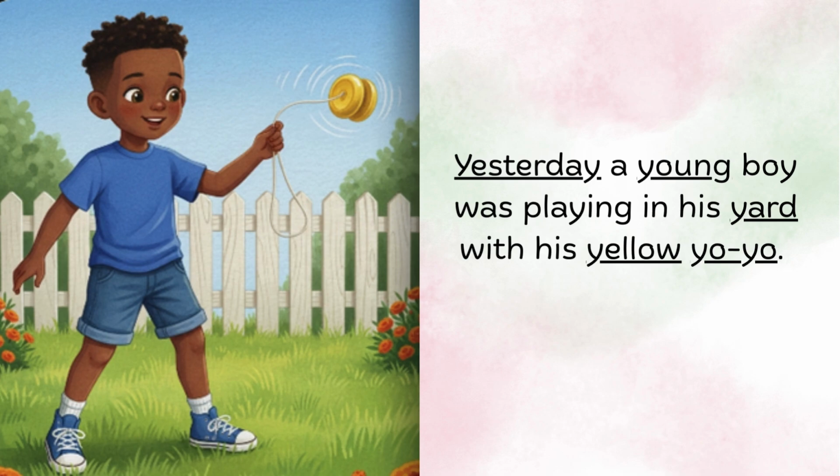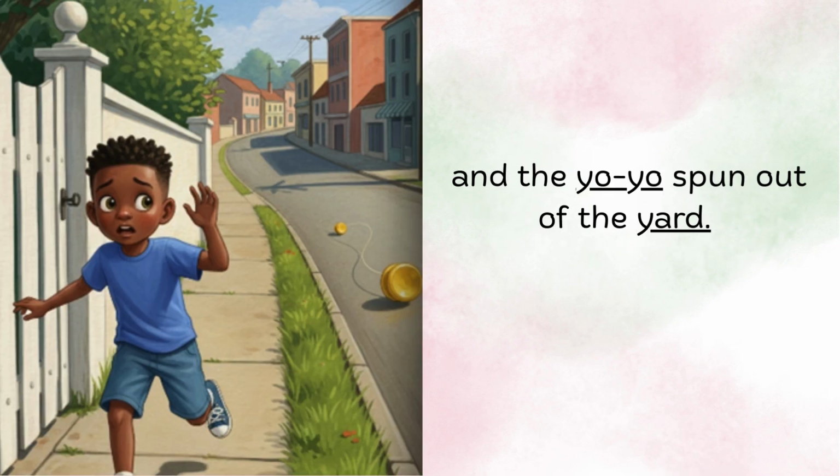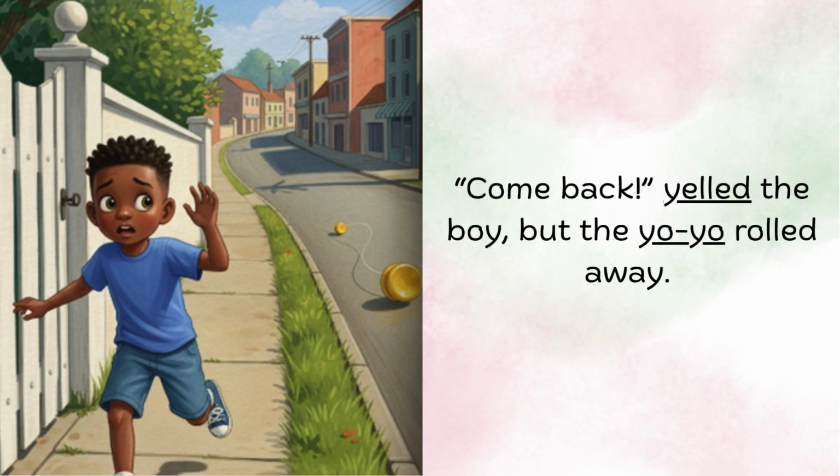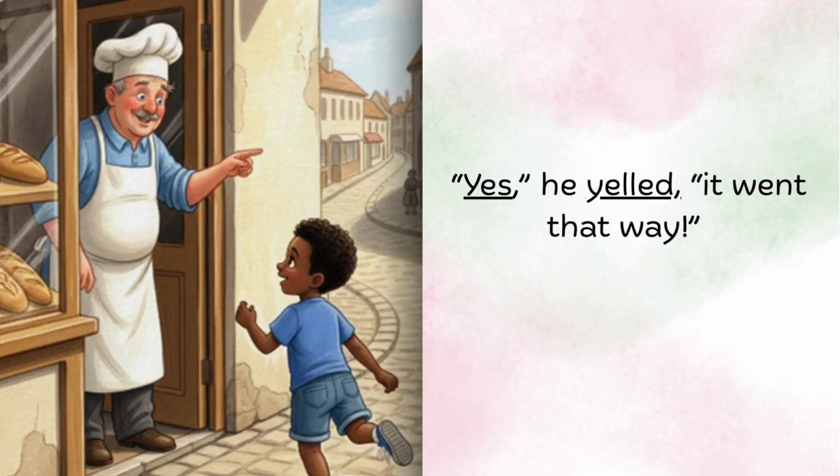Yesterday, a young boy was playing in his yard with his yellow yo-yo. The yarn on the yellow yo-yo snapped, and the yo-yo spun out of the yard. "Come back," yelled the boy, but the yo-yo rolled away. The boy yelled to the baker, "Have you seen my yellow yo-yo?" "Yes," he yelled. "It went that way."